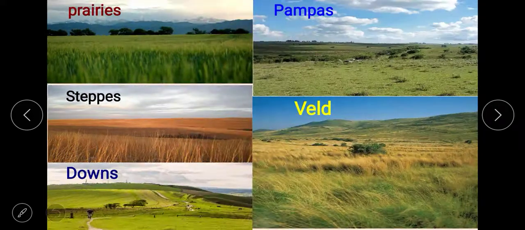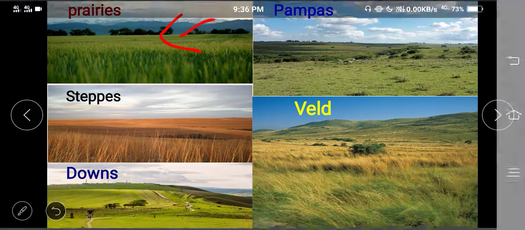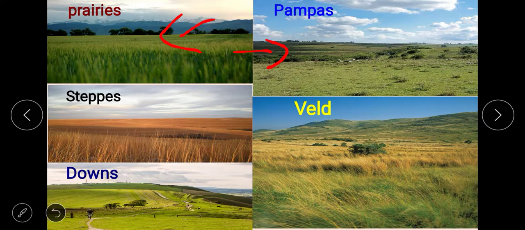For example, prairies in North America, pampas in South America, steppes in Asia and Europe, downs in Australia, and veld in Africa. The temperate grasslands provide good pasture and ideal conditions for animal rearing. In this section we will study two temperate grasslands of the world, the prairies of North America and the veld of South Africa.